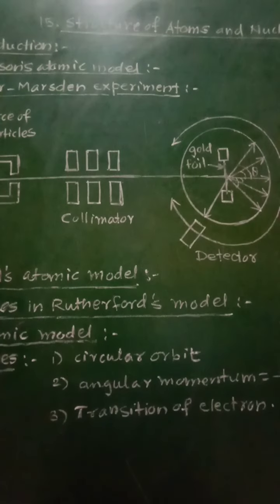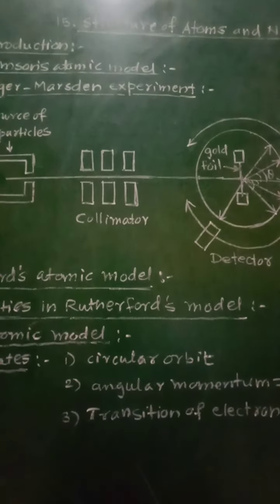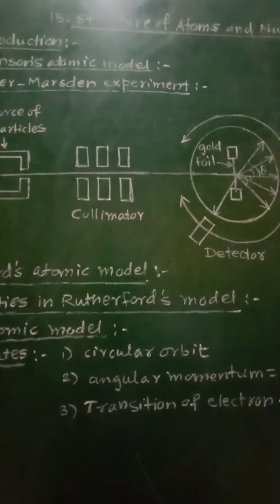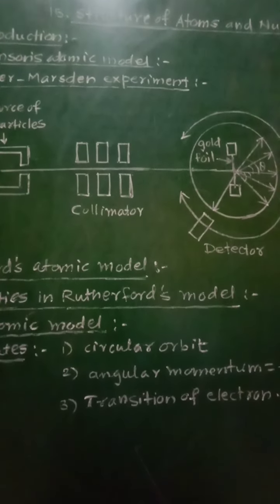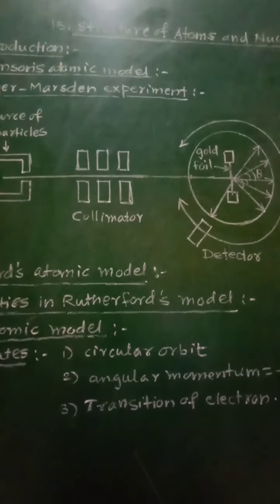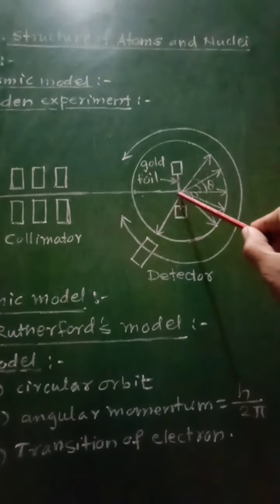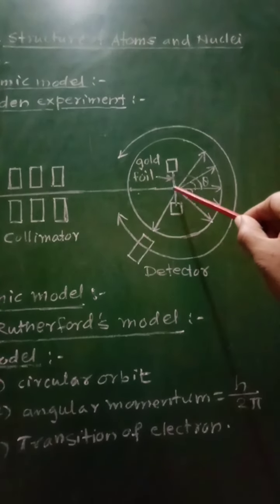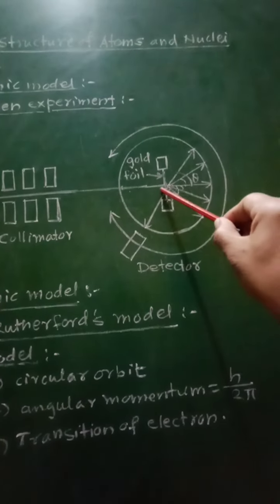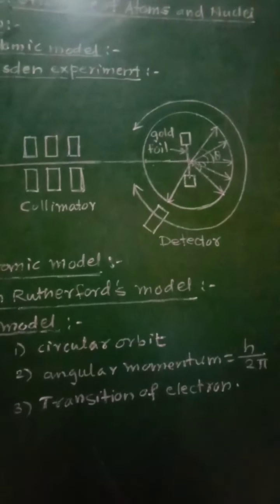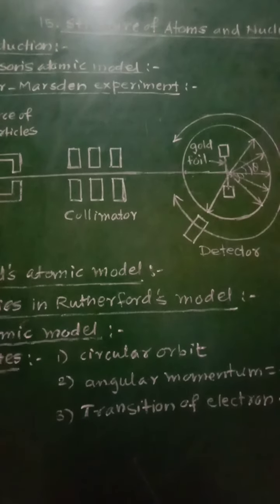Very few alpha particles which are in direct line with the tiny nucleus or extremely close to the nucleus will get repelled and deflected through small angles. As alpha particles are positively charged, if they are directly incident on the nucleus or close to the nucleus, they will get deflected. As these are positively charged alpha particles, there will be repulsion and they will be repelled and deflected through small angles.